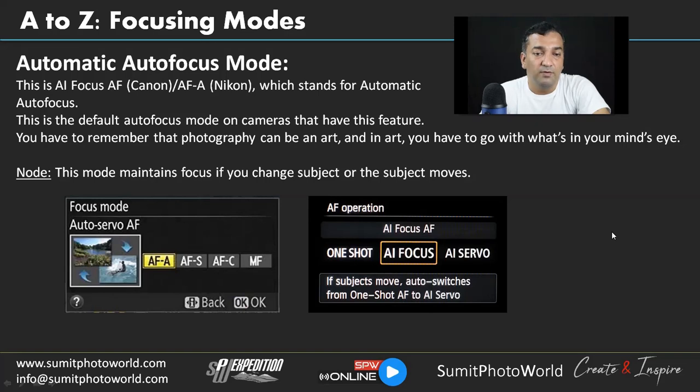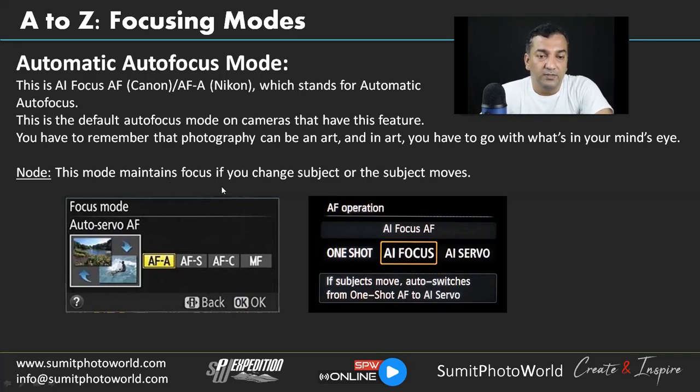You have to remember that photography can be an art, and in art you have to go with what's in your mind's eye. When you're focusing with the autofocus mode, you decide that this will be the subject you're focusing on, but it can shift. If the subject moves in a different direction, your focus can be shifted, or you can lose the focus. But if you are using manual focus, then you have more control over your focusing system, and you can decide which point or area of the subject you want in good focus.